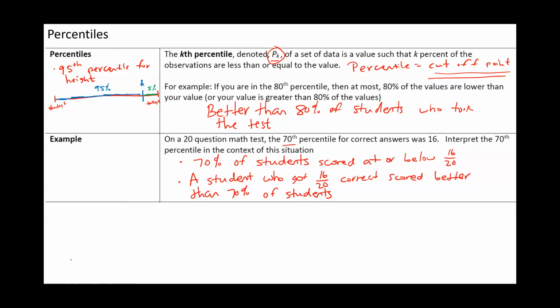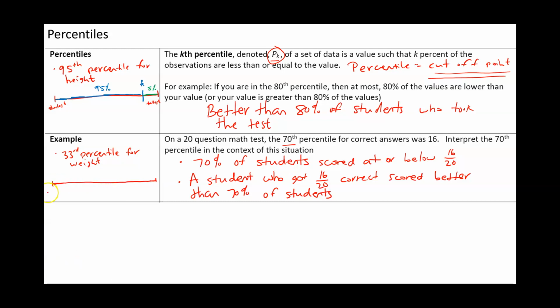Then the doctor at the same time was like, your son is in the 33rd percentile for weight. So my son is a short, tall, skinny kid. So once again, what does that mean? It means that for 5-year-olds, and again, he's only been compared to other 5-year-olds.